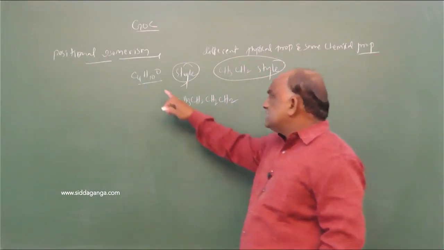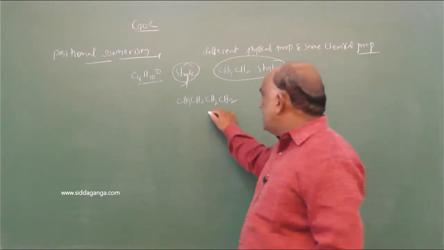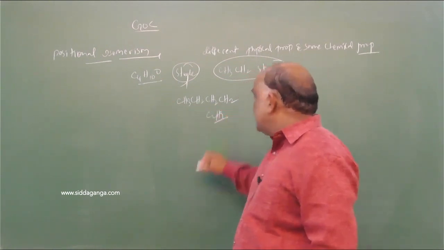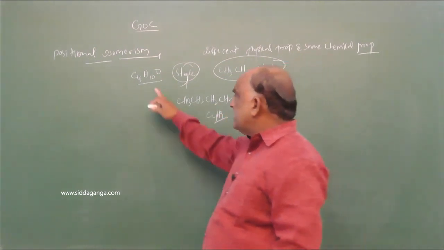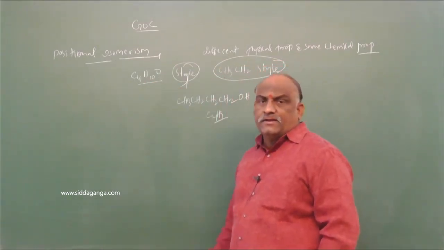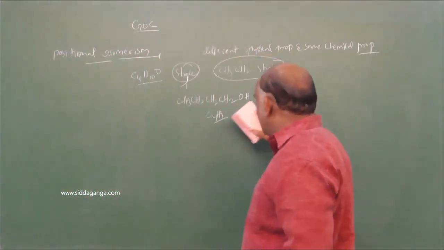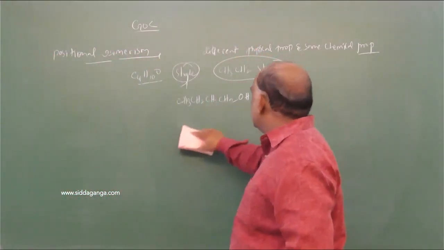After 4 carbons, count the hydrogens: 3 plus 2 plus 2 plus 2, 9 hydrogens. C4H9 is finished. Still one hydrogen and one oxygen are required, which is written as OH. Clear?